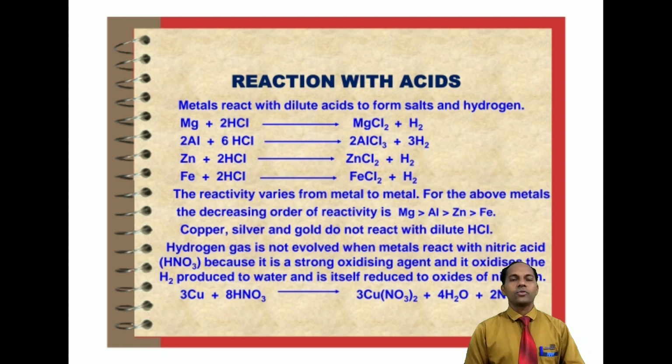When magnesium reacts with nitric acid, it can produce hydrogen gas. And copper reacts with nitric acid to produce copper nitrate, water and nitrogen dioxide. In place of hydrogen gas, it produces nitrogen dioxide gas and water.